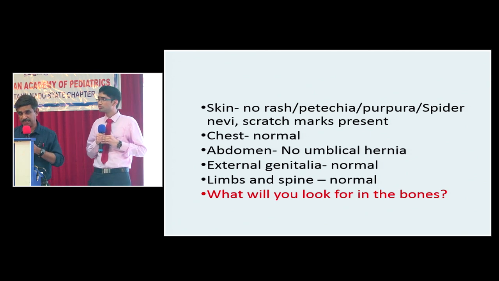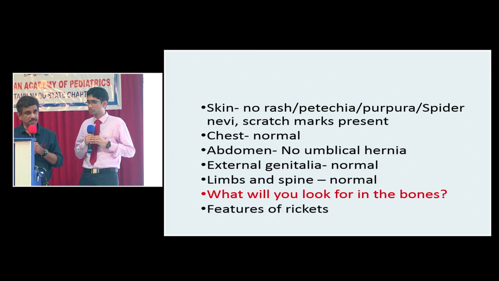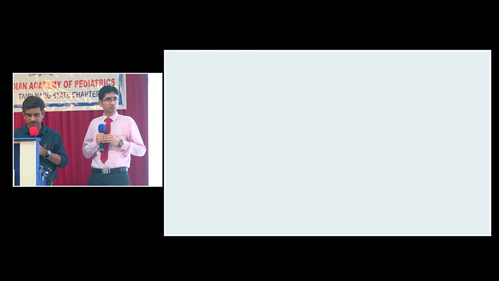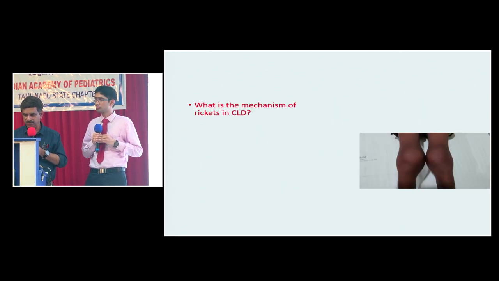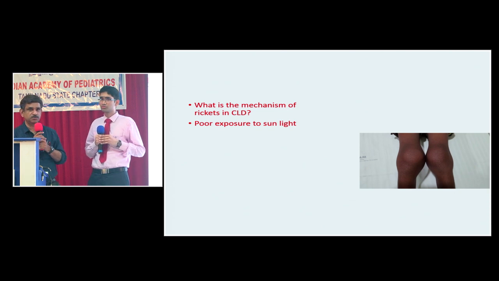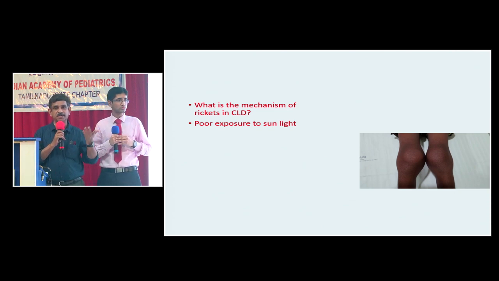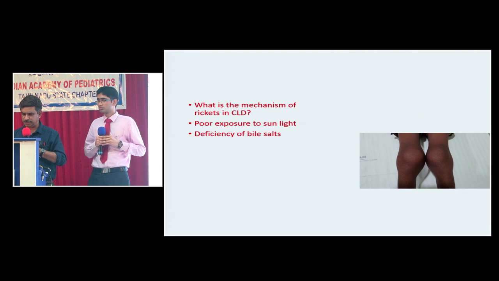In a child with decompensated chronic liver disease, you look for features of rickets. Rickets will be common. This child doesn't have features of rickets. But what are the features of rickets? What are the mechanisms of rickets in chronic liver disease? Why do they develop rickets? There are so many causes. Poor exposure to sunlight. Why poor exposure to sunlight? These children may not be able to go out and play. Okay, so poor exposure to sunlight.